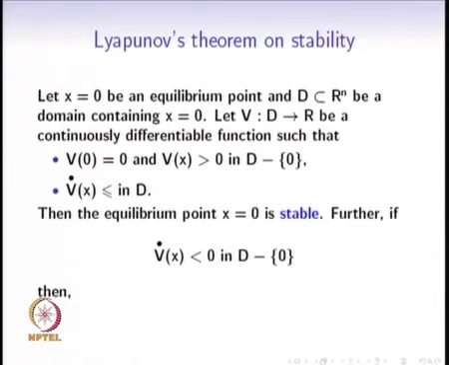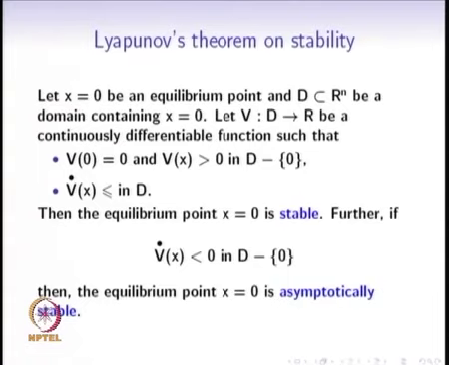Further, if this function V is continuously differentiable, it is equal to 0 only at the equilibrium point 0, and it is positive at every other point, and if V dot is strictly less than 0 over the domain D except 0, at all the points except the point 0, if it is strictly negative, then the equilibrium point is not just stable, but it is asymptotically stable. So, this is Lyapunov's theorem on stability.